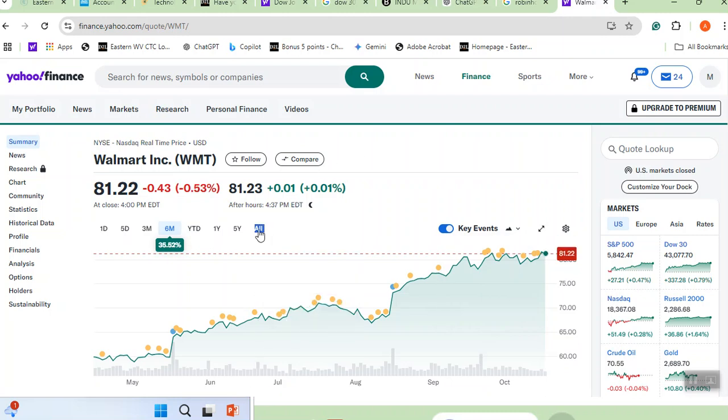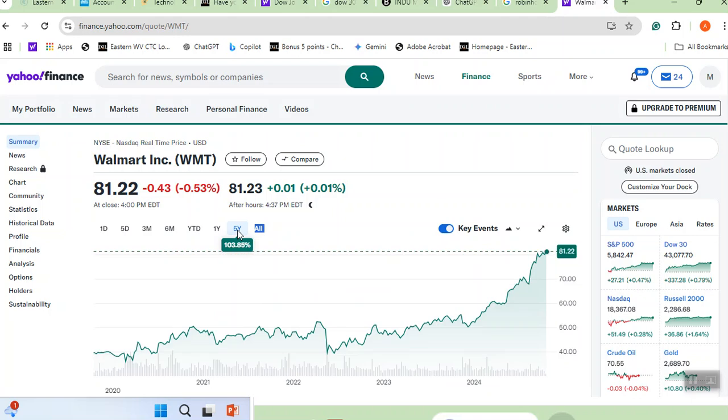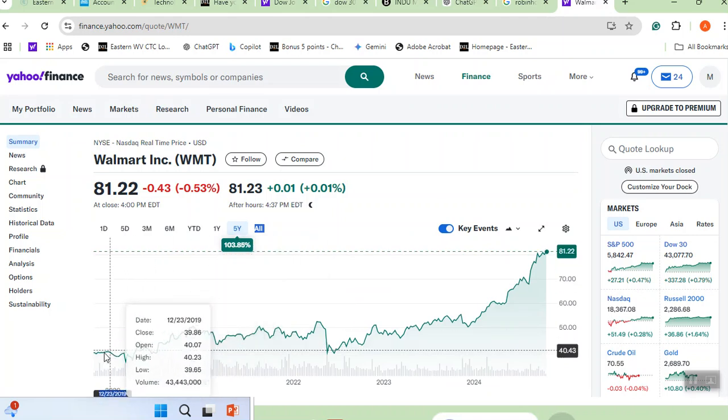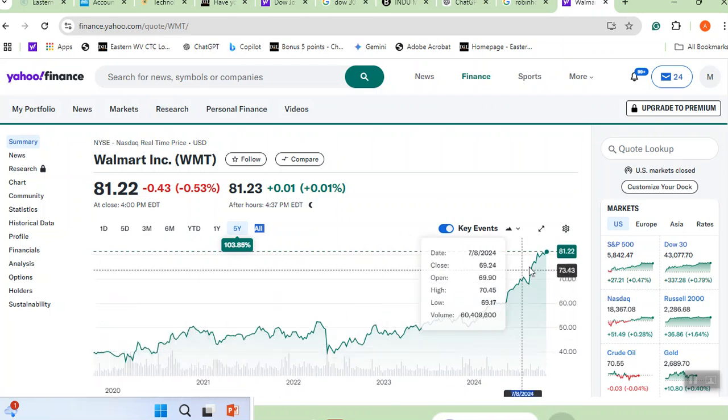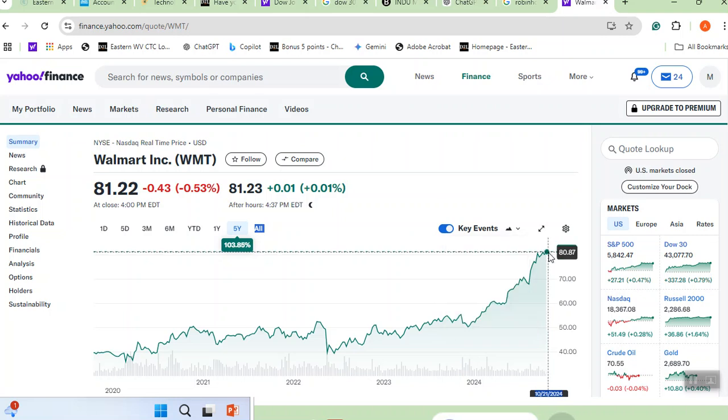And here, when it says 5 years, this is what happened in the past 5 years. In 2020, the price was only $40. Now it has doubled. Do you see? From $40, it went to $80. That means every year, the stock of Walmart has gone 20% up, which has been a good increase. One reason, most likely, we had Corona, and a lot of people bought maybe from these retailers, and they did very well.